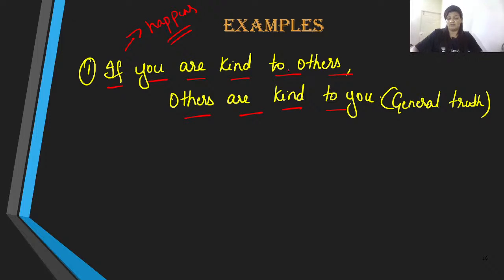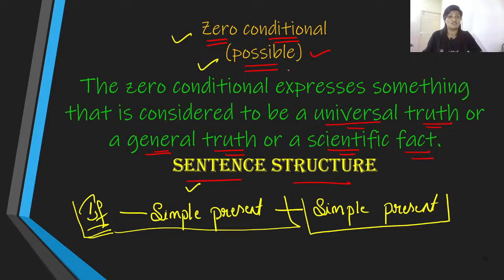What did I say a little while ago? The sentence structure of this conditional is zero conditional. I told you that the if clause is in simple present and the other clause is also in simple present. Now, what do we use in simple present? The sentence structure: we use subject. Soon after the subject, we use either the root verb or the plus s verb. Both of these tenses are in simple present. So this is the sentence structure that we use.